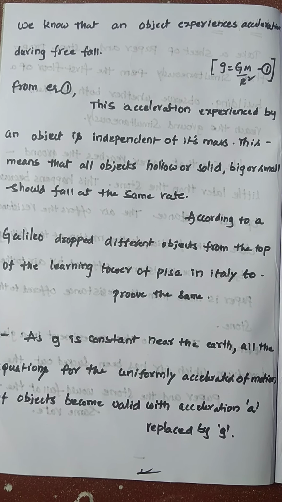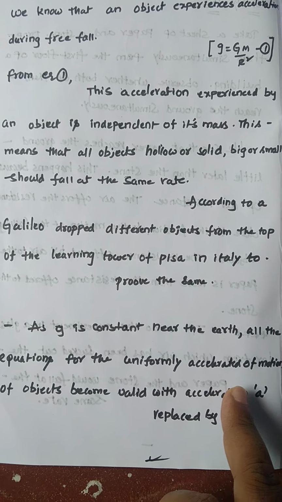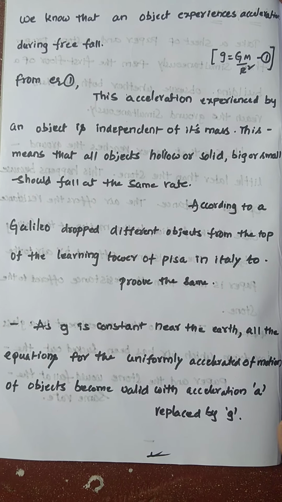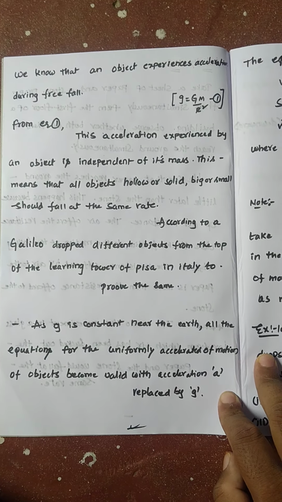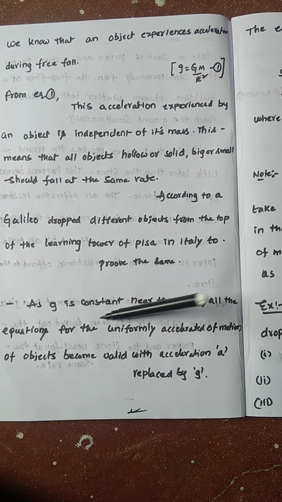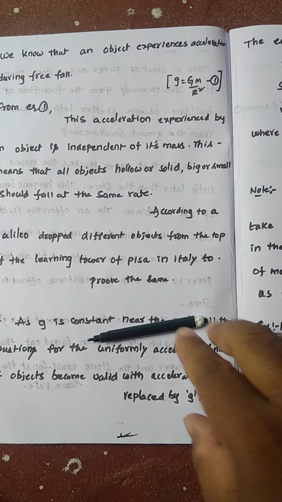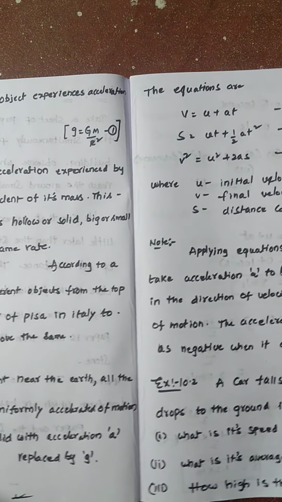Yes. So now, as g is a constant near the earth, all the equations for uniformly accelerated motion of objects become valid with the acceleration a replaced by g. So whenever a body is falling towards the earth, we take the acceleration as acceleration due to gravity, right? Yes.